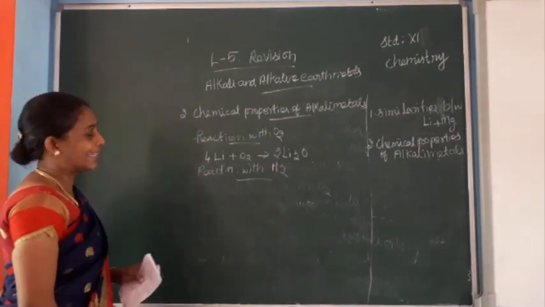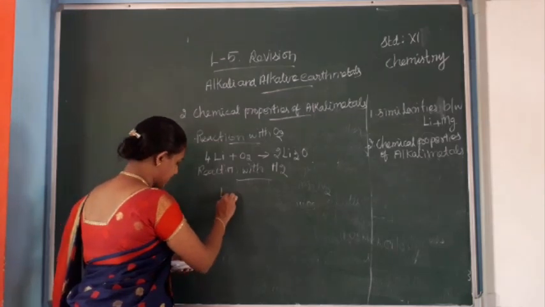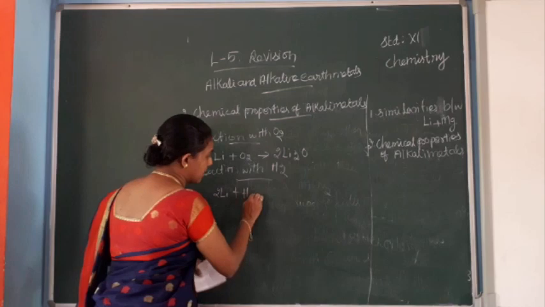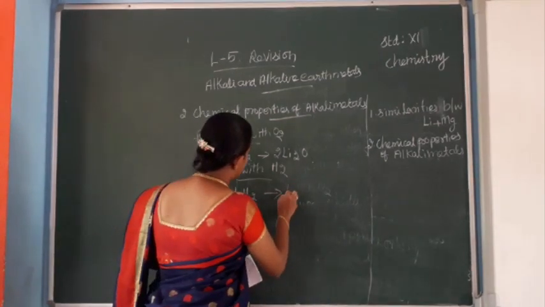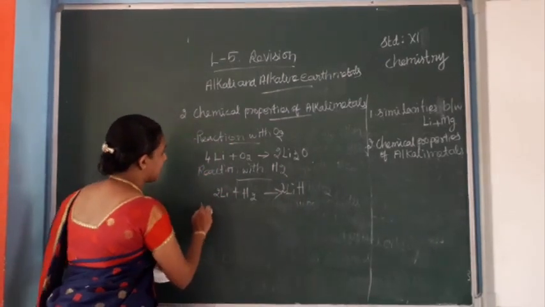Any alkali metal, for example lithium, reacts with hydrogen and we get lithium hydride.